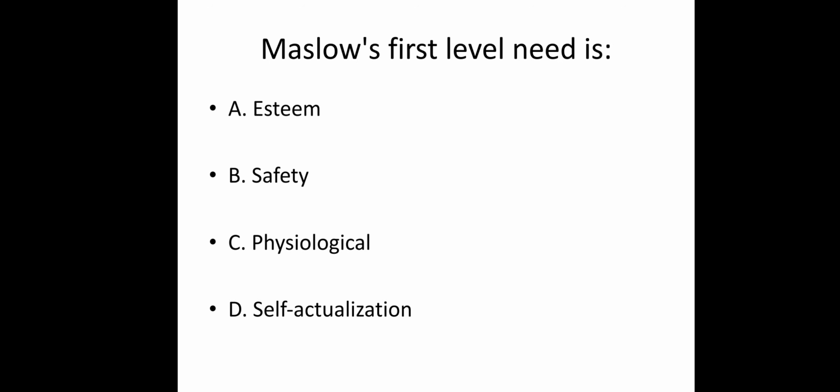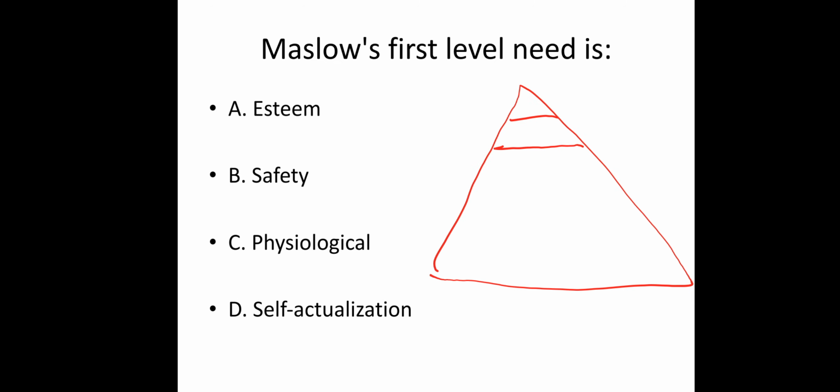Maslow's first level of need is... imagine the triangle and answer this question. What are Maslow's hierarchical needs? There are 5 needs, right?